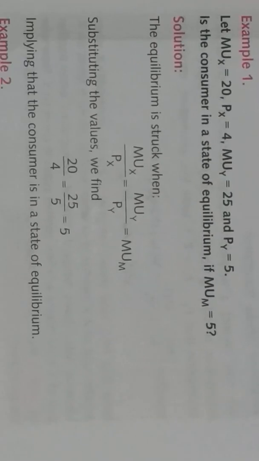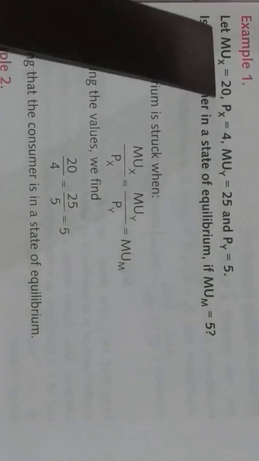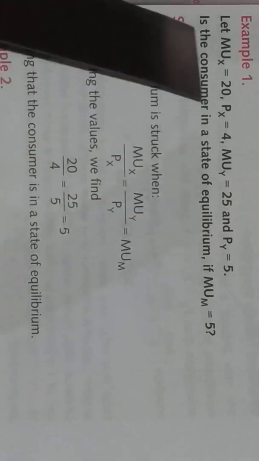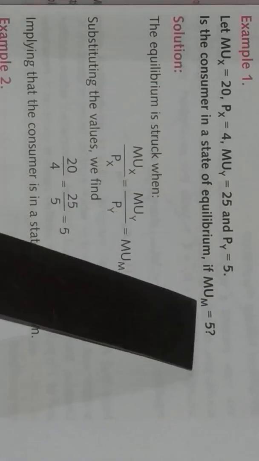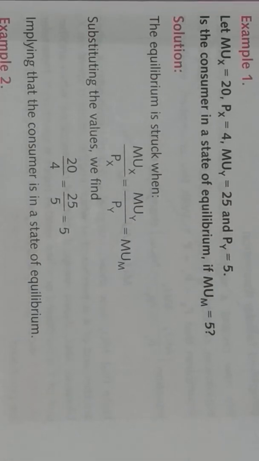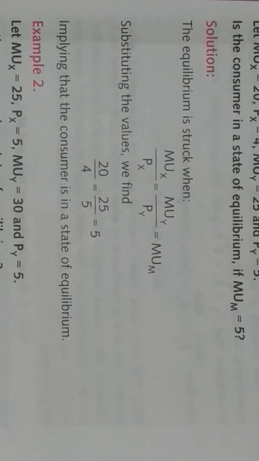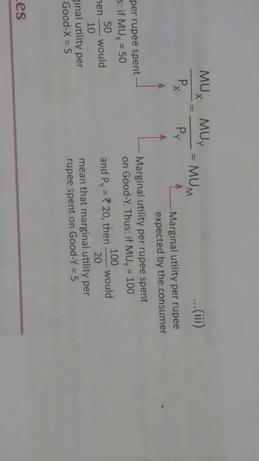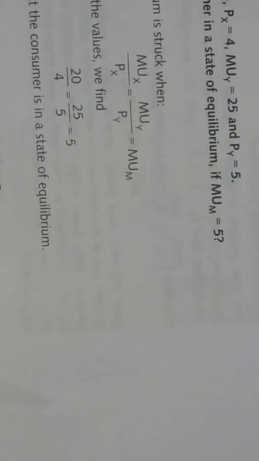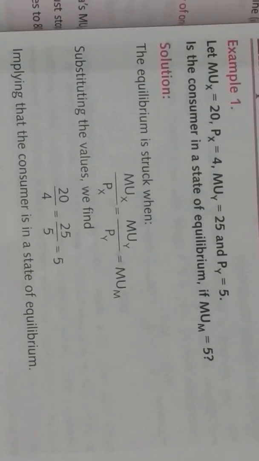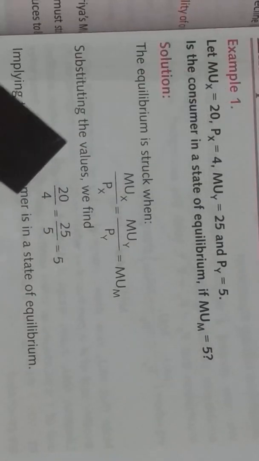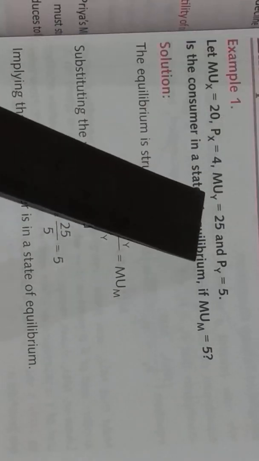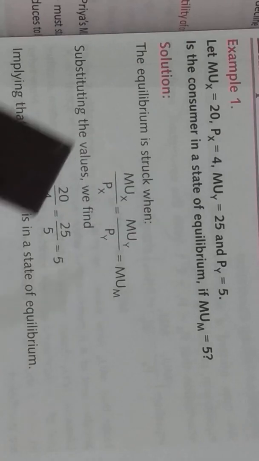Just like, one example is given here. In this, MUX is equal to 20, PX 4, MUY 25 and PY 5. Is the consumer in a state of equilibrium if MUM is 5? So we will put the values in the equation. We have seen the formula, MUX upon PX is equal to MUY upon PY is equal to MUM. We put the values in the formula: MUX, that is 20, upon PX, that is 4, then MUY, that is 25, and PY is 5.